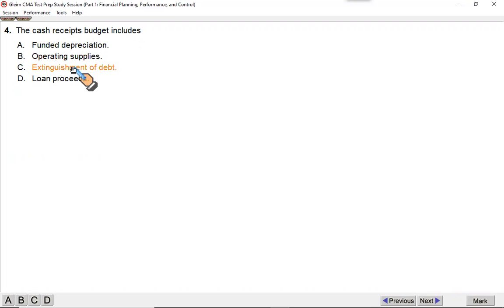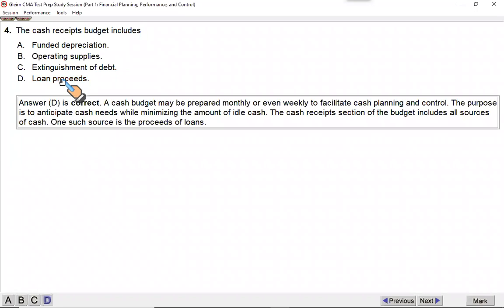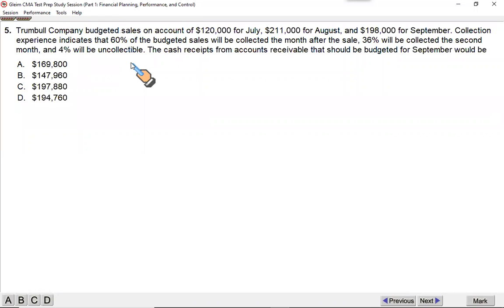Operating supplies, outflow. Extinguishment of debt. Can someone tell me what is extinguishment? Fire extinguisher. Just like the way you put off fire, this is paying off debt. So it's an outflow. Loan proceeds is an inflow. So you can get these kinds of questions on your exam as well. Some questions will be fairly straightforward, one or two liners, and some would be like these, longer.